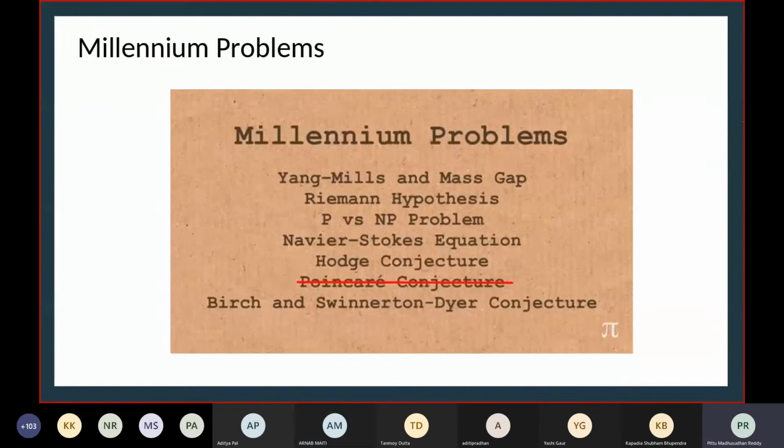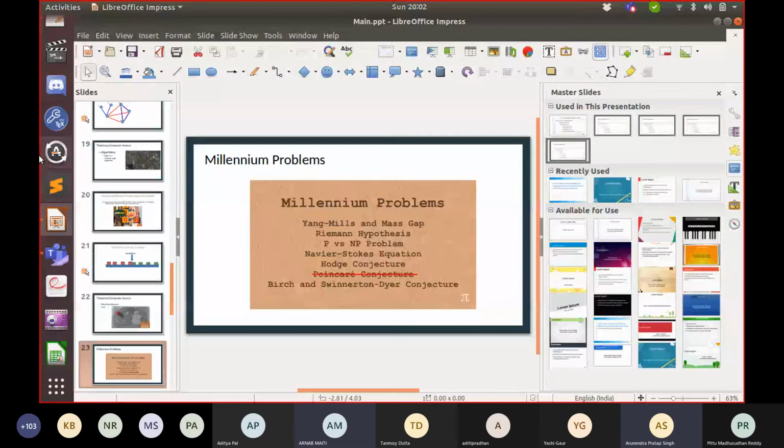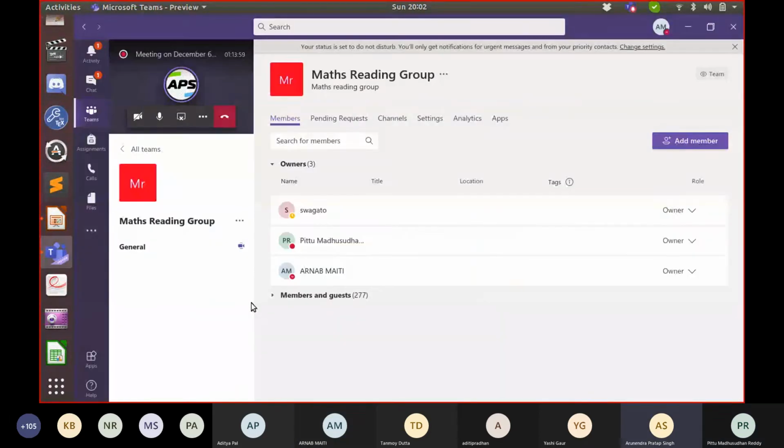Right. So does anybody know about this? Sir, wait. Sir, can you tell me what this is? Sir, what is going on? Which meeting is this? I had joined your class. Who are you, first of all? Sir, I am from this new batch, 2020. Right, everyone is from the new batch only, I guess. Yeah, we are 4th year. So do you have this maths reading group which is going on?